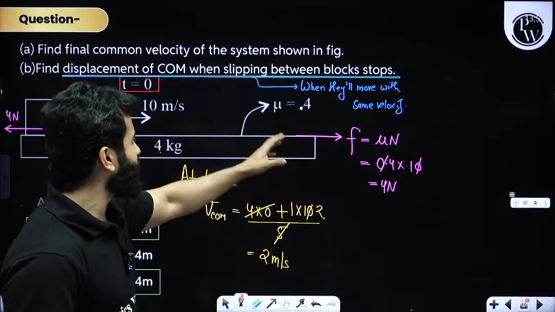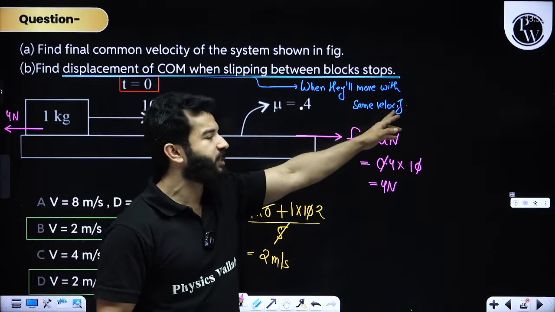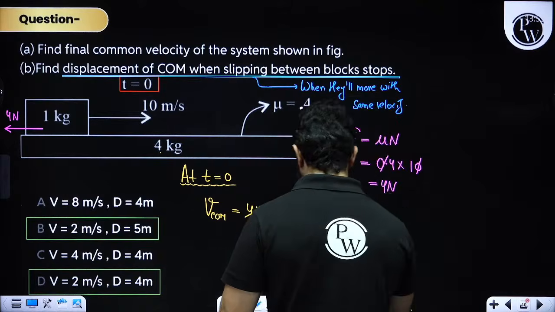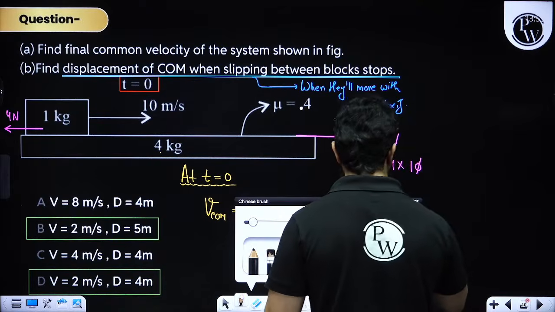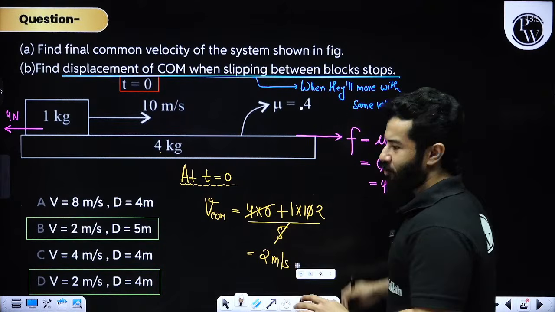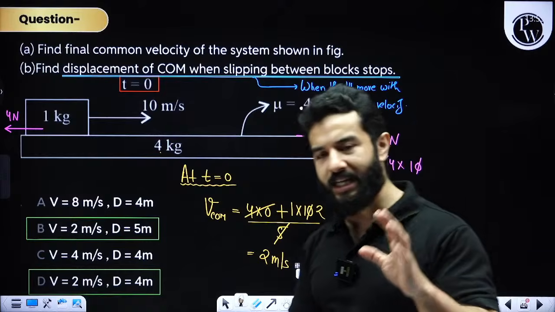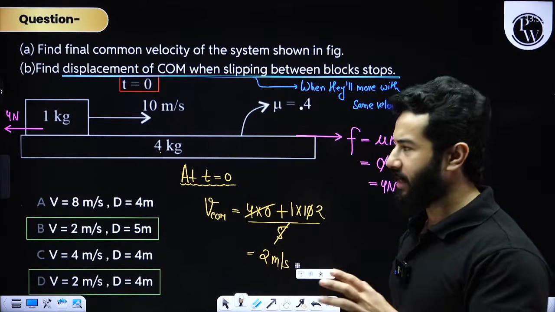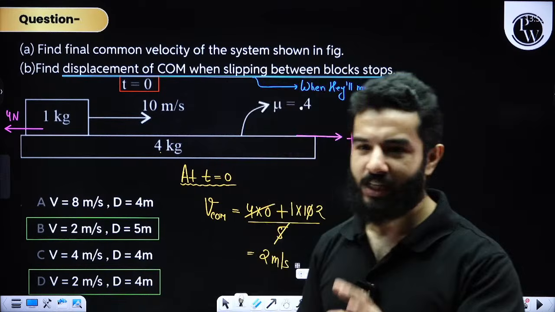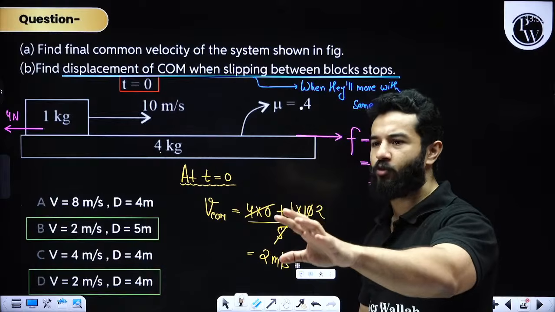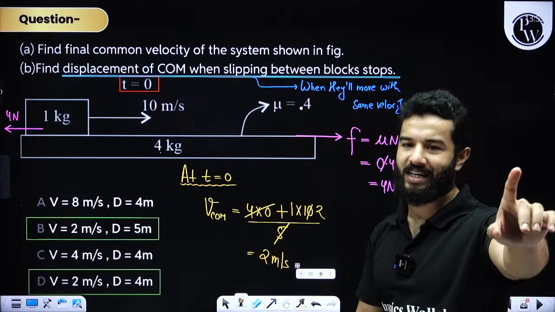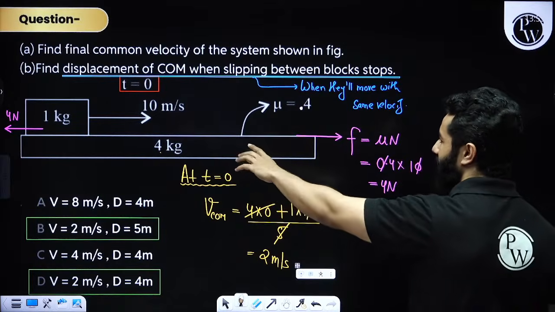Slipping stop basically means that they'll move with the same velocity. And let me tell you one thing, my dear friends. You're not going to find these questions anywhere. At the very start, I told you that I have brought some really good examples for you. Right now, I think we have almost 2 hours down in this class and we have solved various such problems. So all the students who have just now joined after my class is finished, watch this entire lecture. It is filled with really good problems.